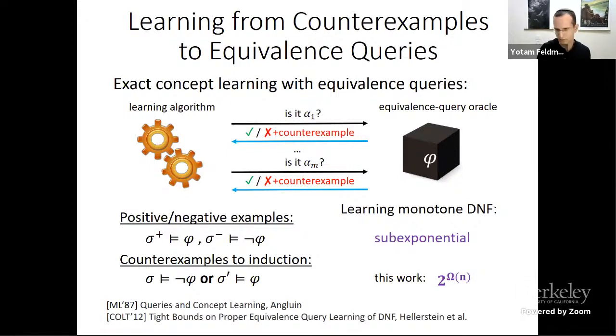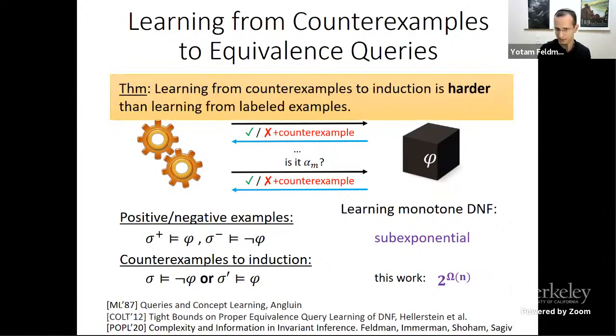But the lower bound I showed you is truly exponential. So this shows that there's a gap between learning from classical labeled examples and counterexamples to induction, which more generally shows that the convergence rate of counterexample guided inductive synthesis depends on the form of counterexamples.